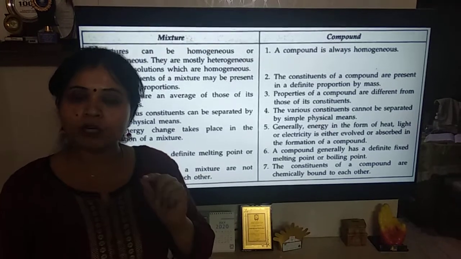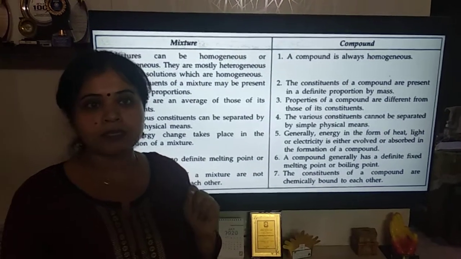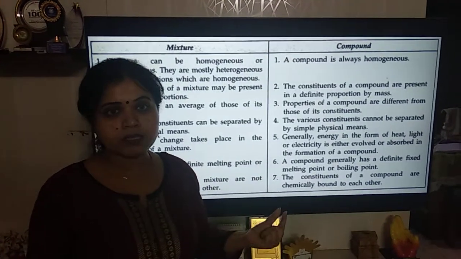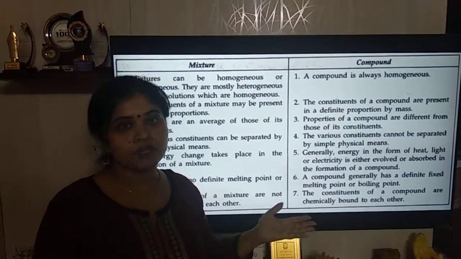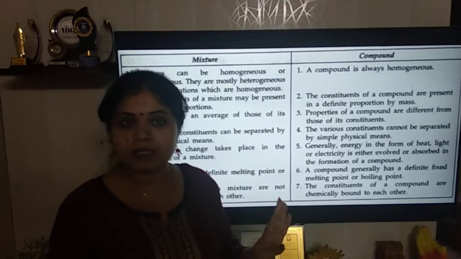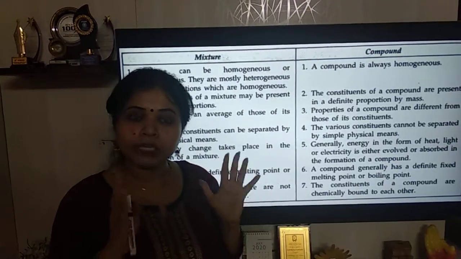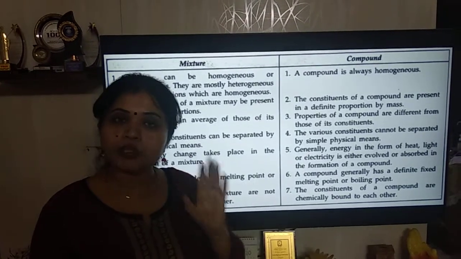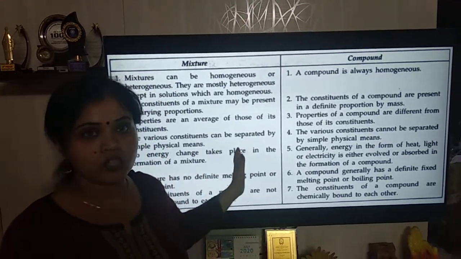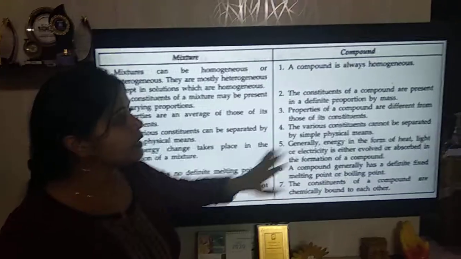For example, groundnut pieces, that is the moongfali pieces, will have their own taste. The fried potatoes which are added to that will have a different taste. The taste is not going to mix. That means individual properties of the constituents are present and you can clearly make them out in a mixture. But in a compound, it is not there.